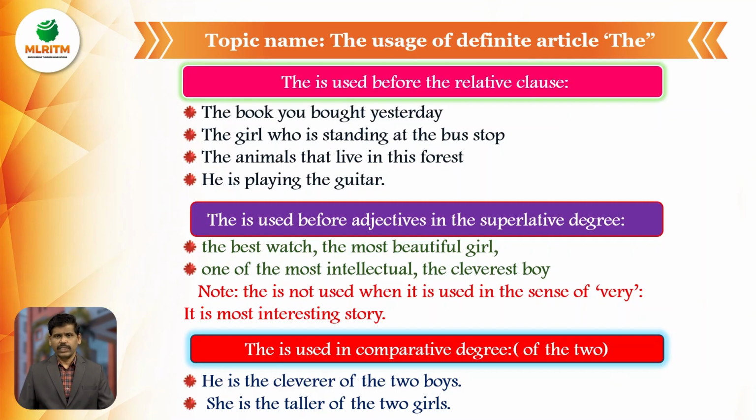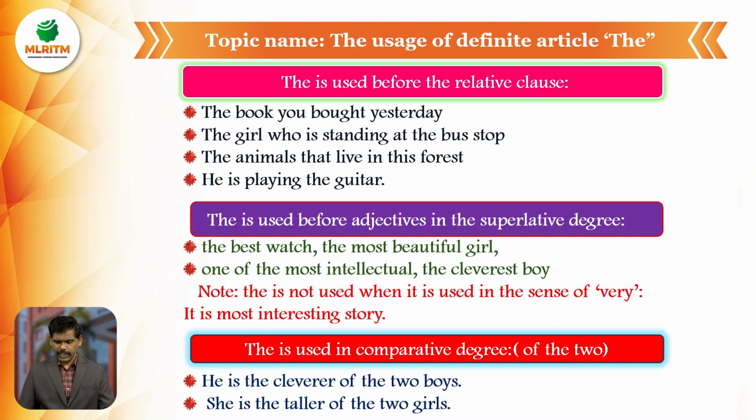When we use superlative degrees in sentences, we must use article the. Note, the article is not used when it is used in the sense of very. Example, it is most interesting story, but don't say it is very interesting story. It's wrong. It is most interesting story.